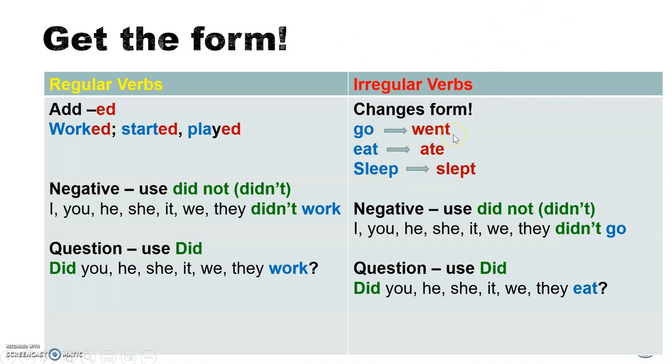Go to went. Eat to ate. Sleep to slept. And unfortunately, we just have to learn them, to memorize them. There are no rules. So when we want to make a negative sentence, it works the same way, whether it's a regular verb or an irregular verb.